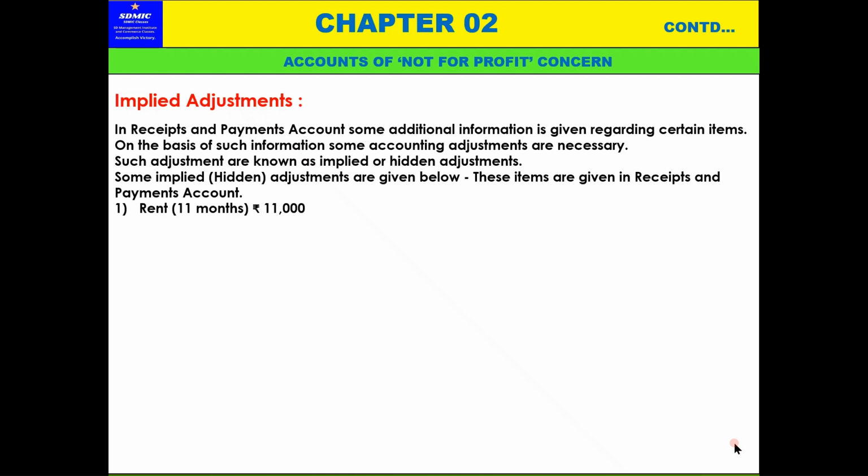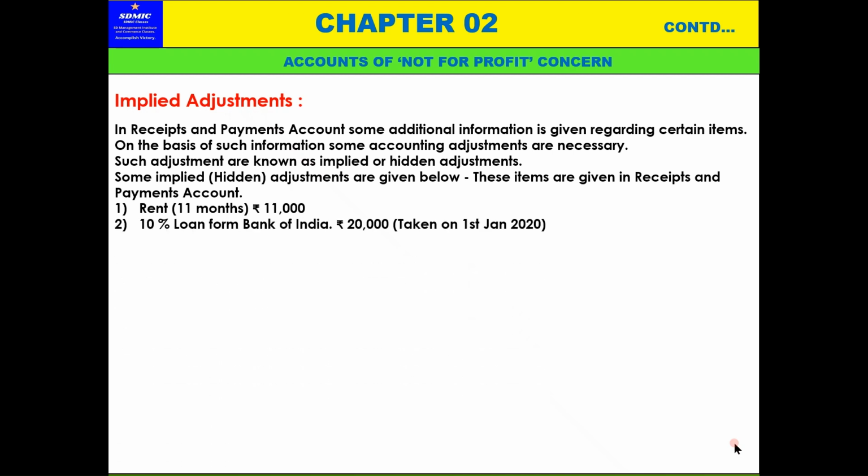That is the implied or hidden adjustment. That 1 month entry has to be passed. You know that the accounting year is 1 year, starting from 1st April to ending on 31st March, so it is 12 months. So if it is mentioned that rent is for 11 months, it is implied that 1 month is pending, and 1 month outstanding is to be added. That is the thing. So simple.